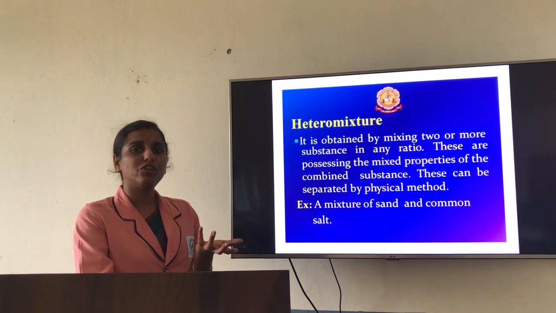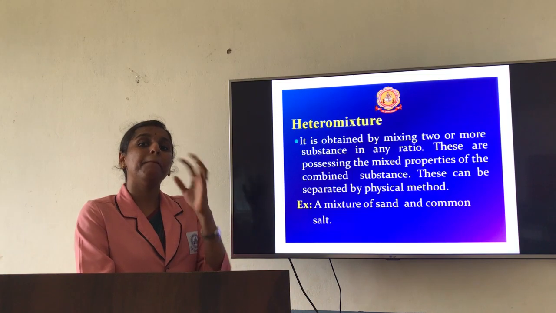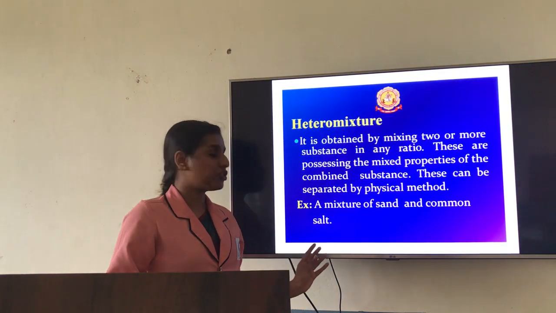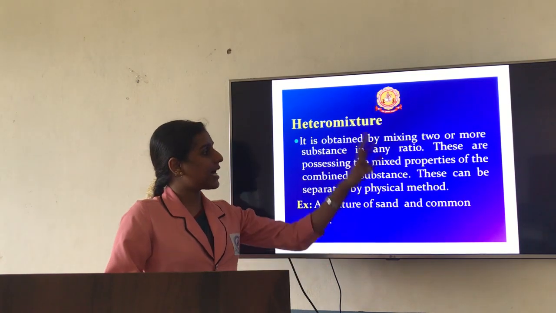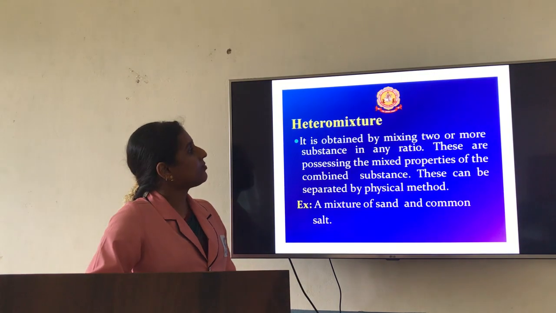With any ratio you will be able to mix it, but it shows the properties in mixed form. It will show the properties of sand as well as the properties of salt. So this kind of substance we are going to call a heteromixture.